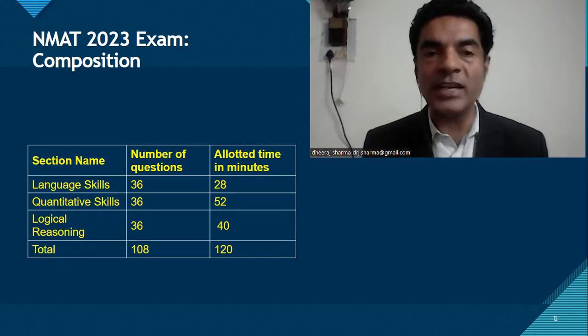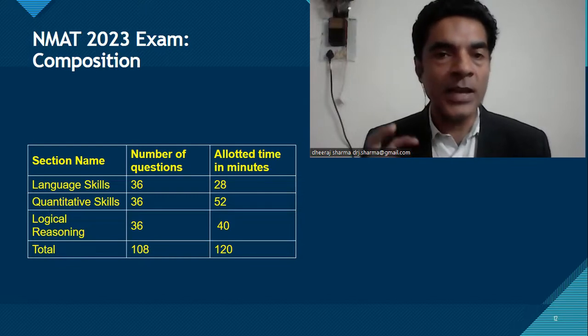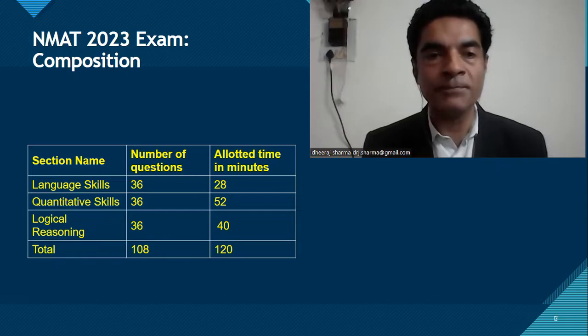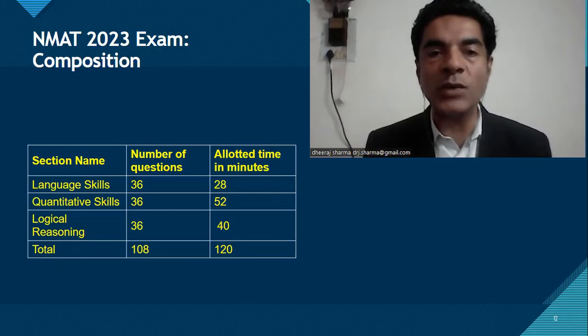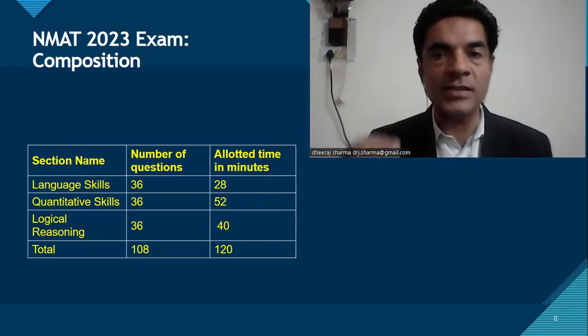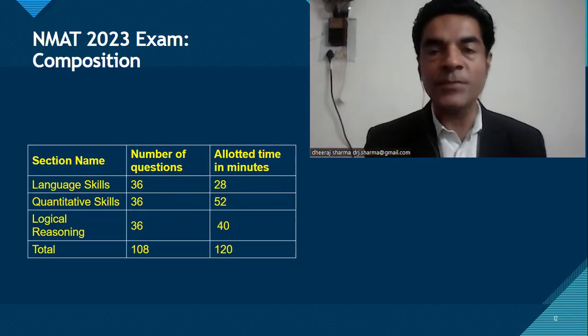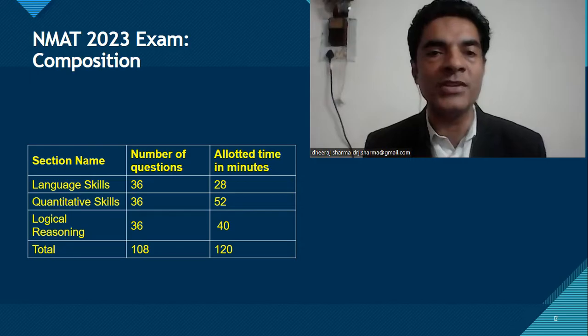Second section is on quantitative skills, which is numerical aptitude or quantitative aptitude. Number of questions are 36 and the time limit is 52 minutes. So maximum time quant के section को दिया है. Logical reasoning 36 questions, time limit is 40 minutes. So total 108 questions spread across 3 sections, each section comprising of 36 questions, each equal questions from all the 3 sections, while time limit is different.